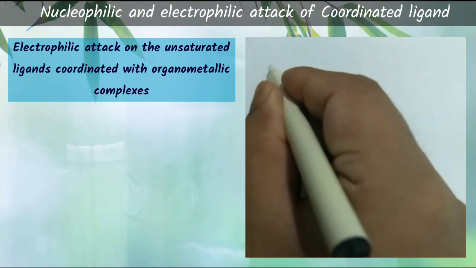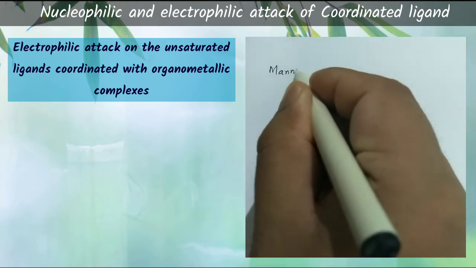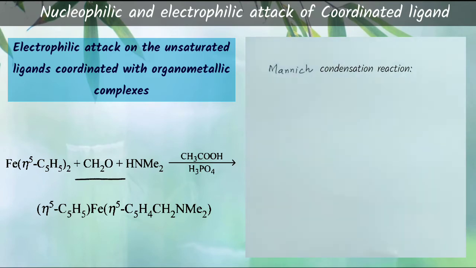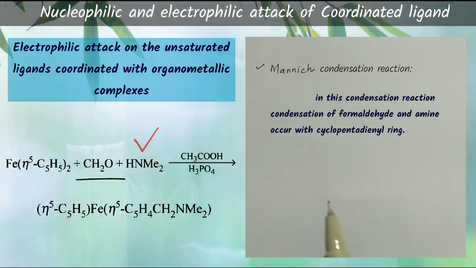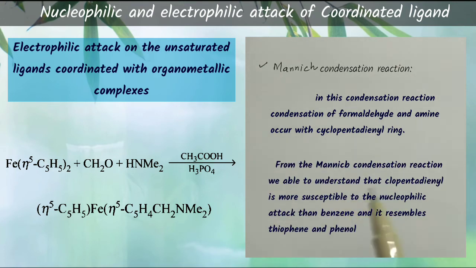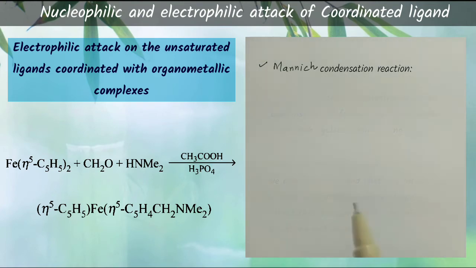The second example is the Mannich condensation reaction, in which condensation with formaldehyde and amine occurs at the cyclopentadienyl ring, as shown in the given reaction in this presentation. Benzene cannot exhibit this reaction. So we are able to know that ferrocene is more reactive, or more susceptible, towards electrophilic attack than benzene, and it resembles more reactive rings like thiophene or phenol rather than benzene.